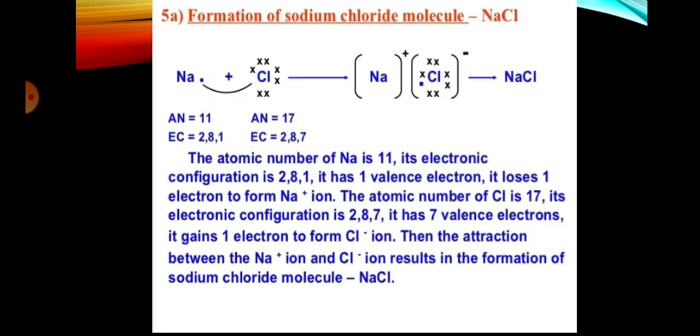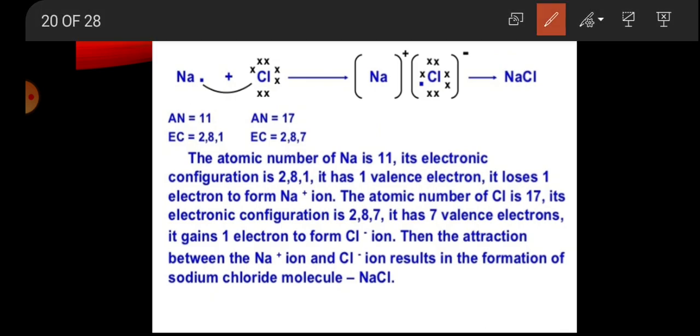How can sodium chloride molecules be formed? This is an important question in the examination. A question may arise asking for a dot structure or orbital structure showing the formation of sodium chloride molecules. As you can see, sodium loses one electron and chlorine gains one electron. In the electron configuration, the outer 7 and 1 are called valence electrons.